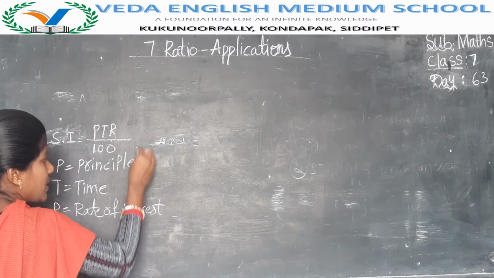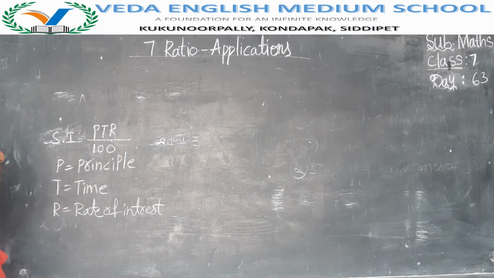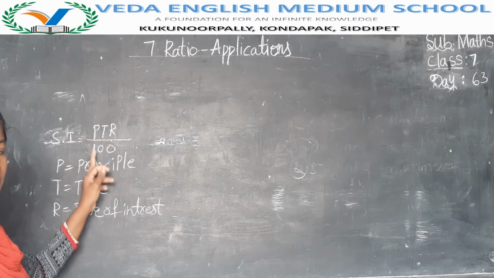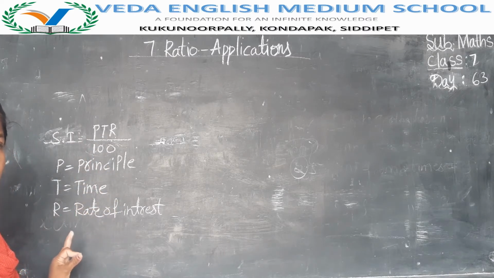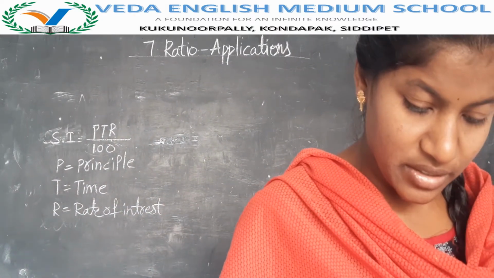By using these three terms we have to find the formula. Always you have to write the formula as I is equal to PTR by 100, and these terms we have in our principle. You should remember the formula. In the formula we have three terms. These are very important. By using this formula we have to find the solution. Now directly we will go to the exercise.